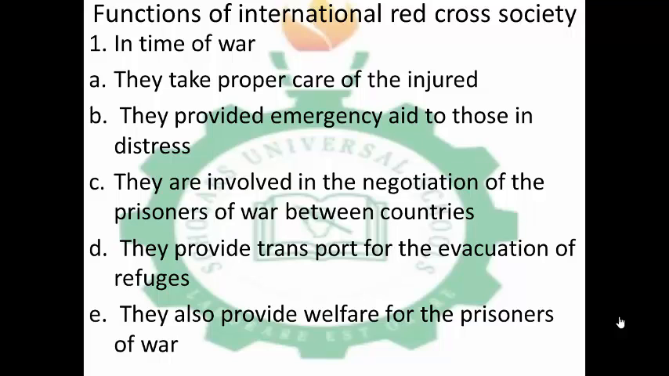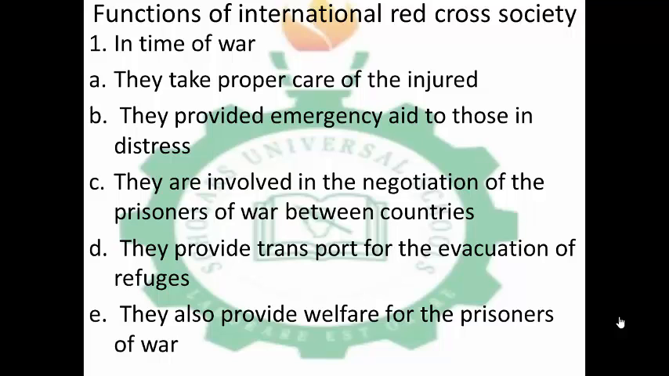They function in two ways: in time of war and in time of peace. So in time of war, they take proper care of the injured, they provide emergency aid to those in distress. Like when two countries are at war, they are the ones in charge of providing care for the injured. They provide emergency aid to those in distress. They are involved in the negotiation of prisoners of war between countries.